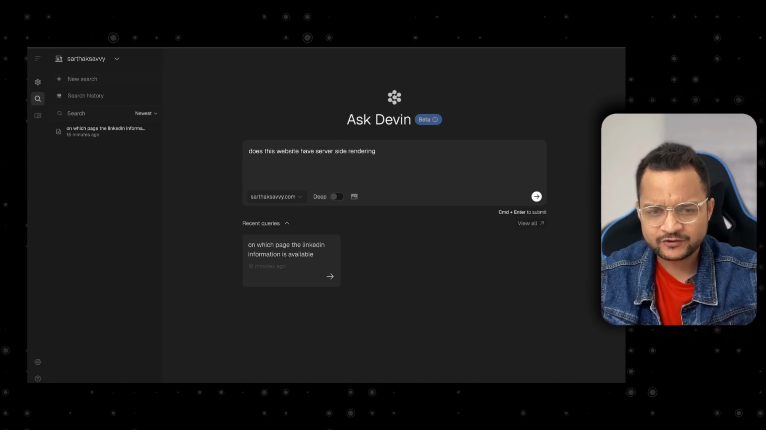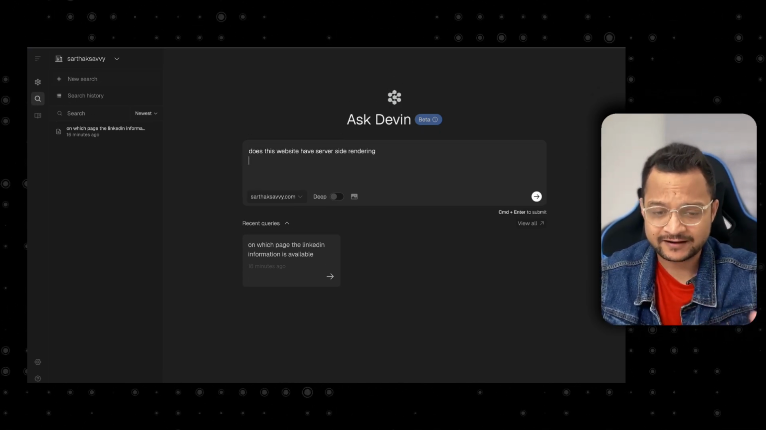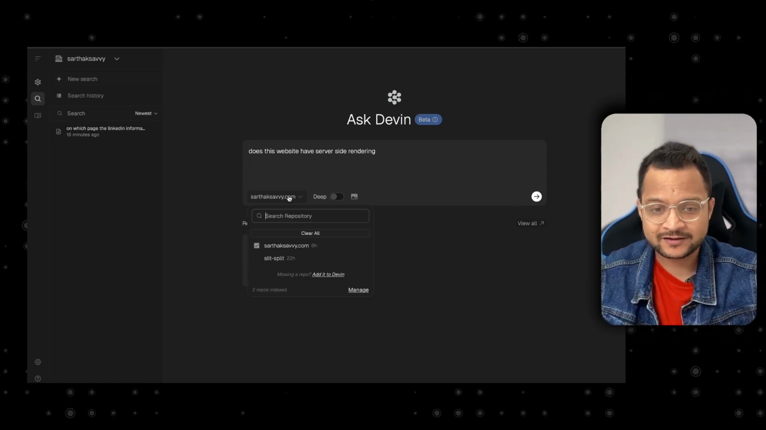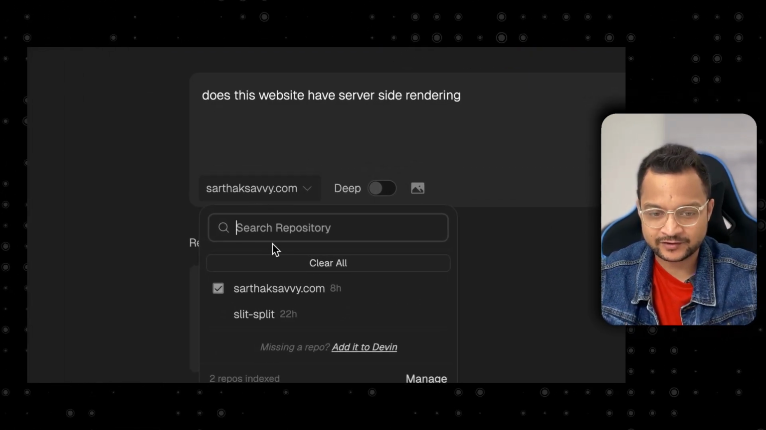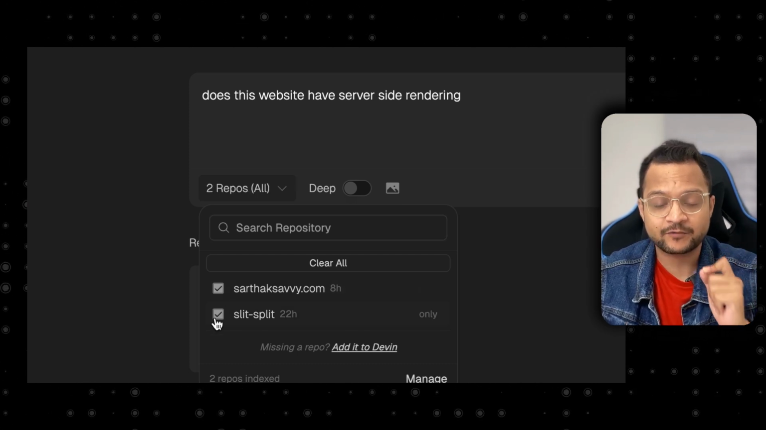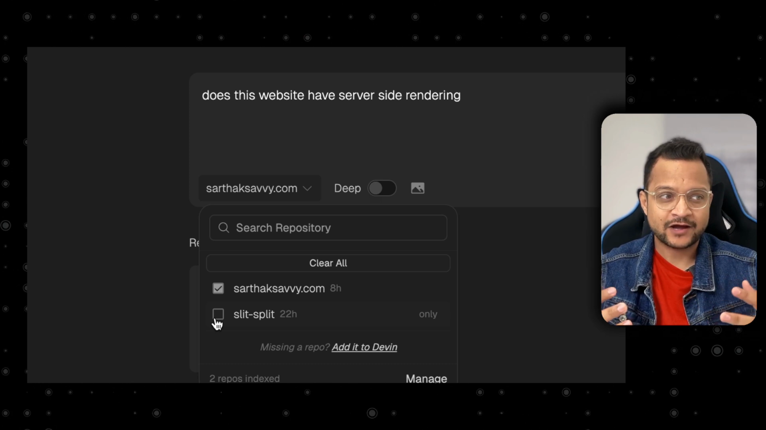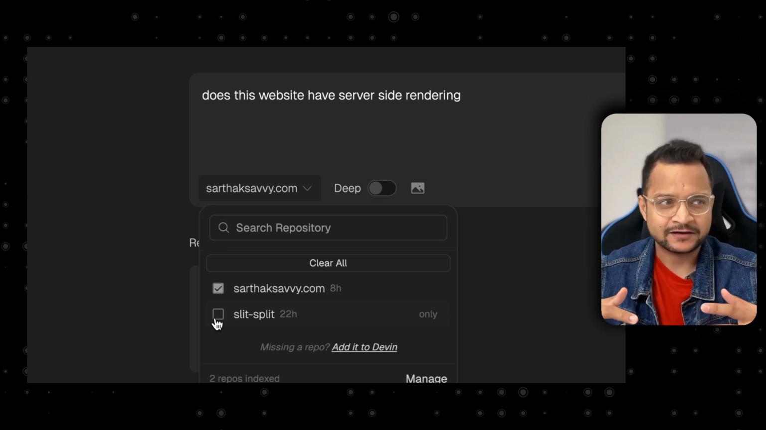Something like, does this website have server-side rendering? We can actually provide all the context if you want. But the important thing is you can select the repository, and you can select multiple repositories at the same time. You can have a comparison, like if you have a front end and a back end, and maybe